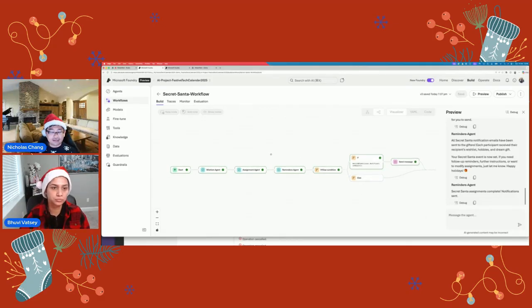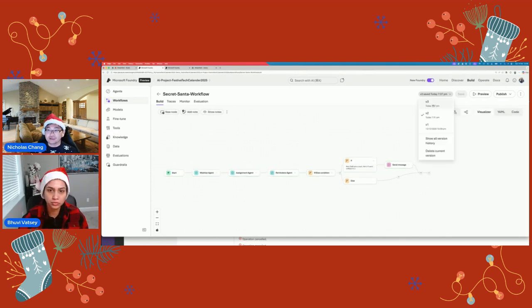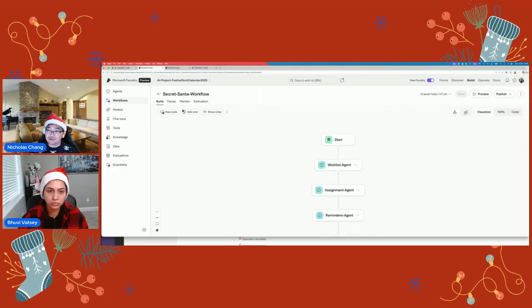So once that's done, with the workflows, when you click on here, you can see different times, like a version history of your workflows. If you want to roll back, you can click on V2 if you want. If you don't, you can go back here, V3. You can also see the workflow horizontal or normal workflows.